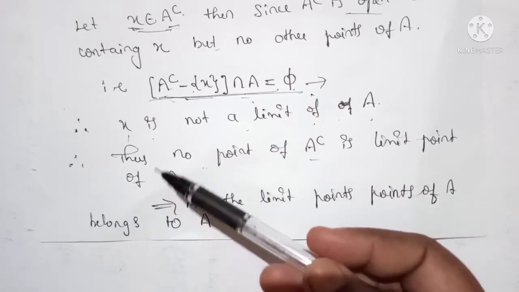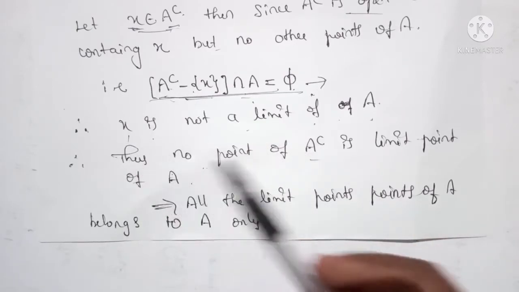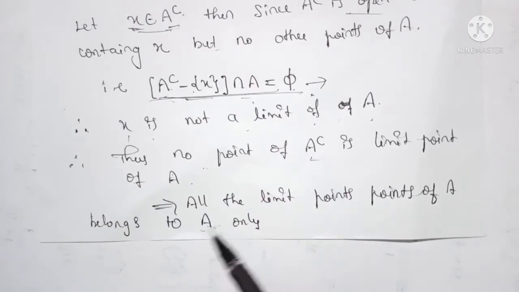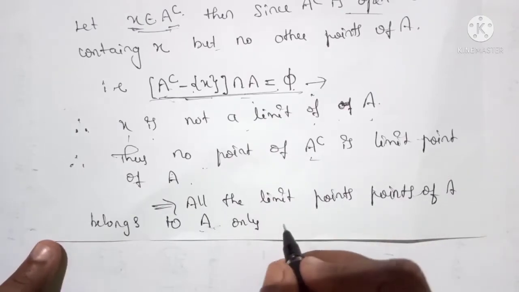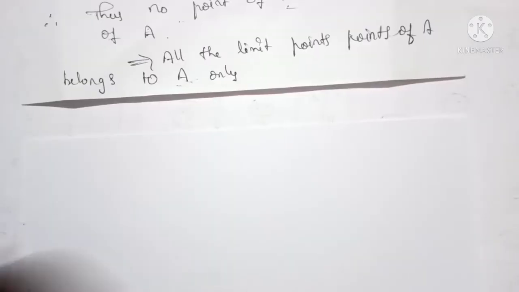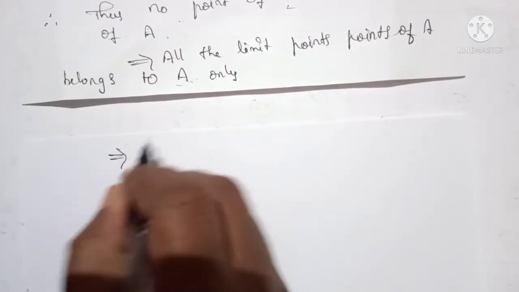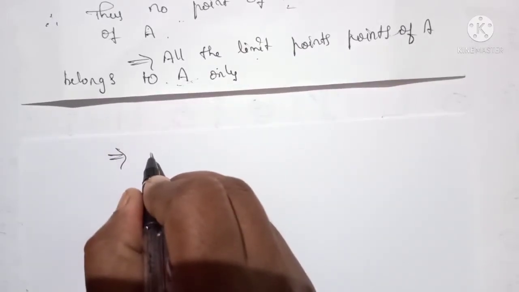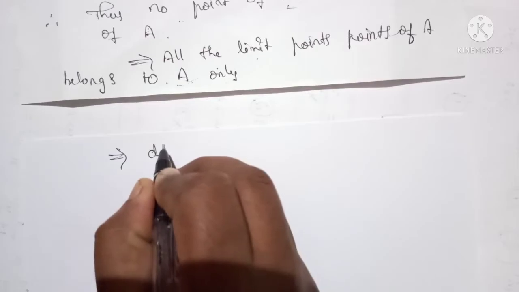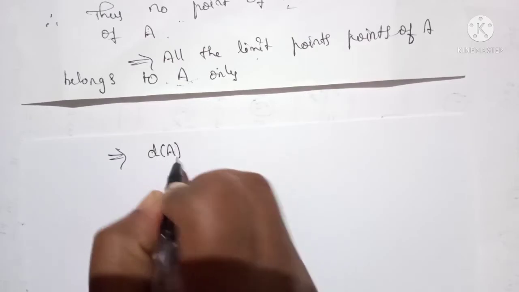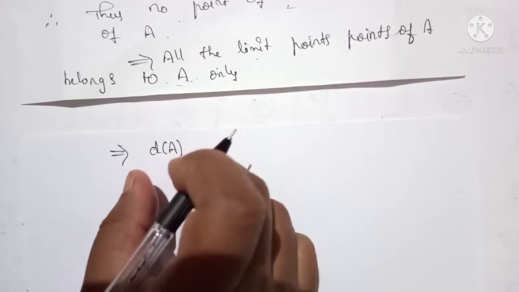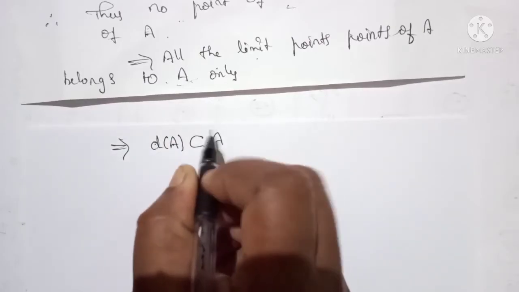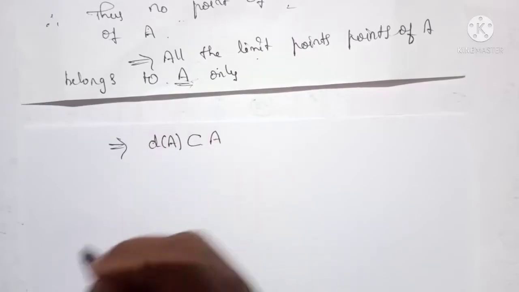If no point x belongs to A complement, then definitely it belongs to A. Therefore all the limit points of A belong to A, which means the derived set of A, the collection of all the limit points, is a subset of A, because they all belong to A only.